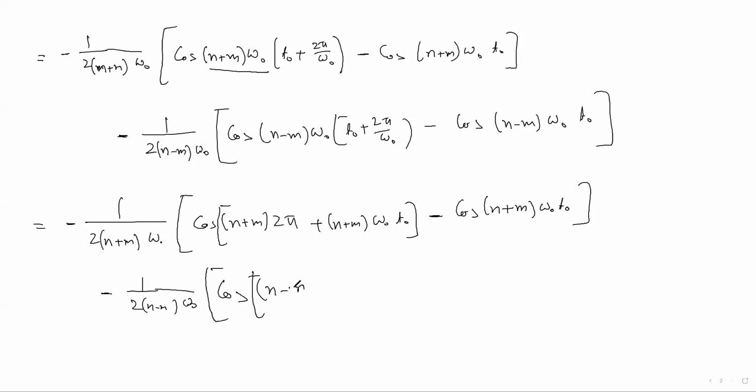Then it will be (n minus m) cos pi, plus (n minus m) omega naught t naught, minus cos (n minus m) omega naught t naught. After this, any doubt? We just have to multiply inside.